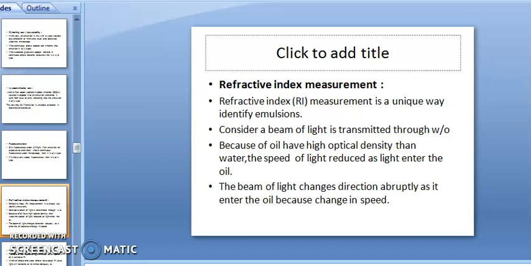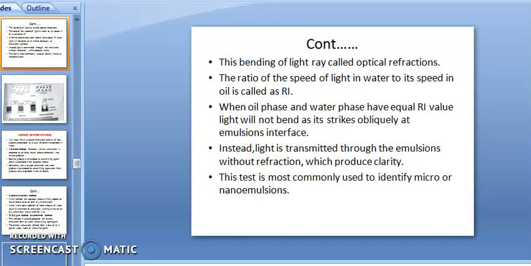When we observe the refractive index while transmitting light, it changes its direction because the speed of light differs in oil. The bending of a light ray is called optical refraction. The ratio of the speed of light in water to the speed in oil is called the refractive index.